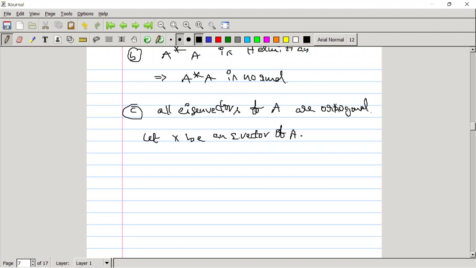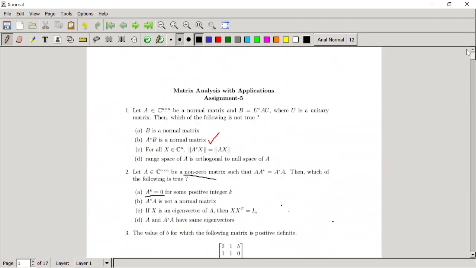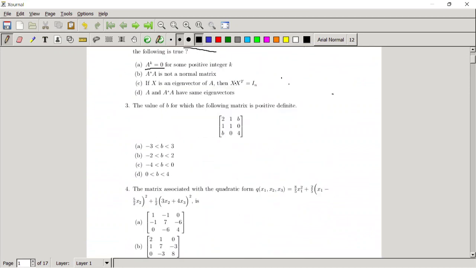It is given: let x be an eigenvector of A. Suppose x equals a1, a2 and so on, an, whole transpose. This is the eigenvector of A. Then we have that it is orthogonal. That means x transpose into x, or x into x transpose. It is asked whether x into x transpose equals identity.